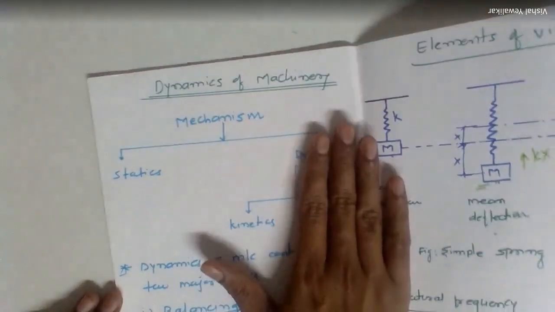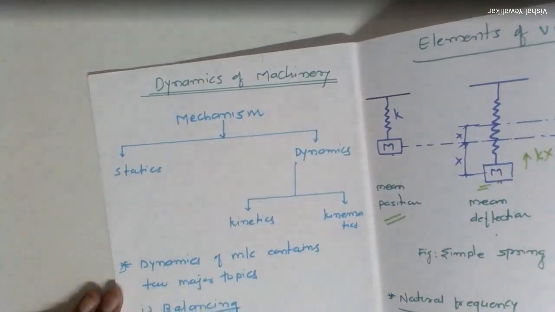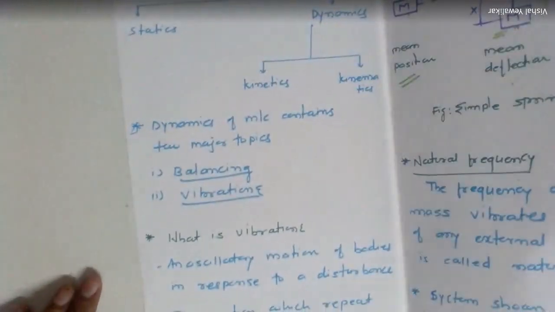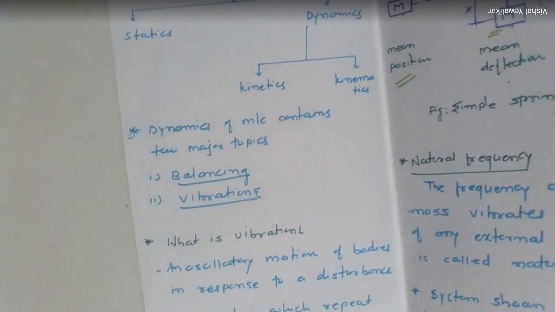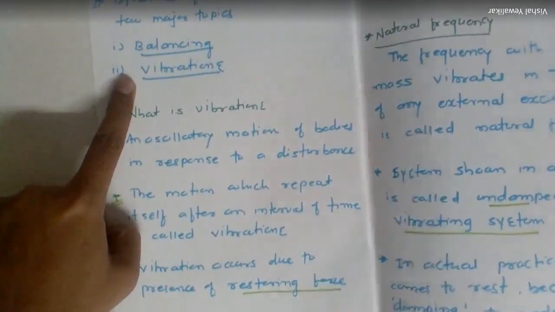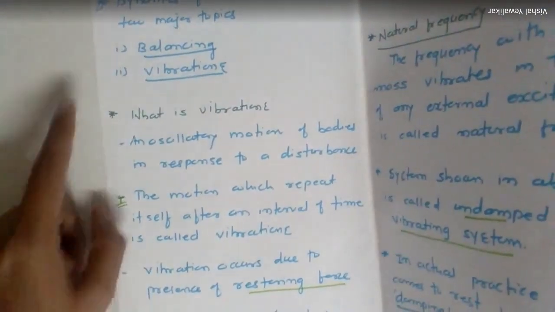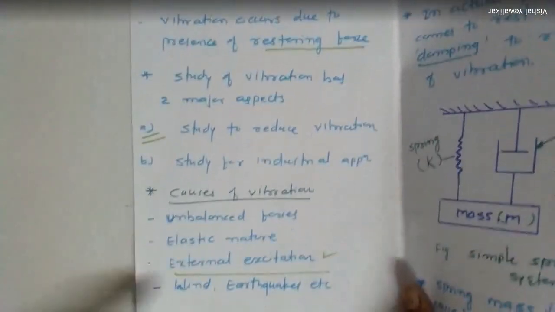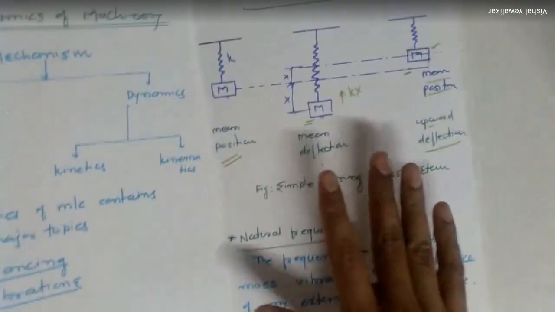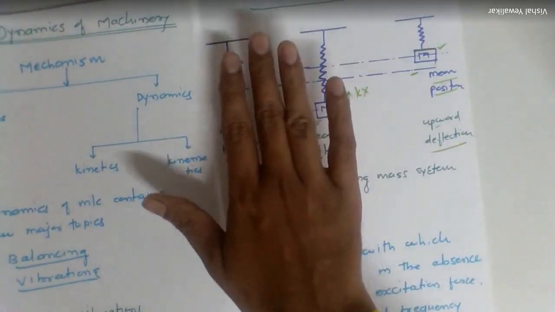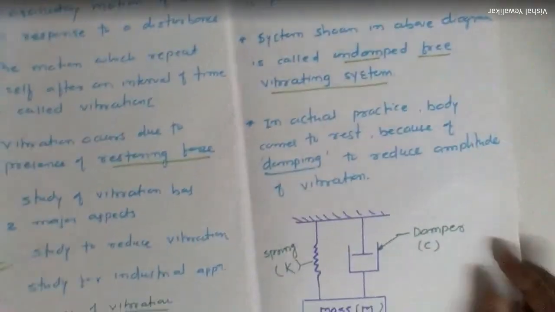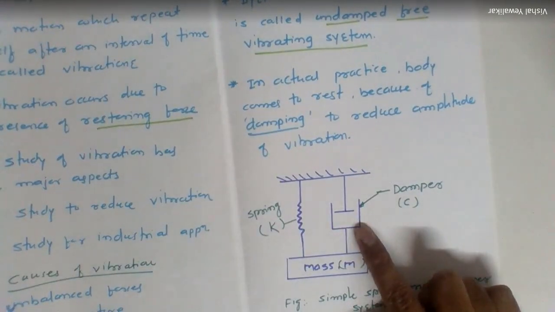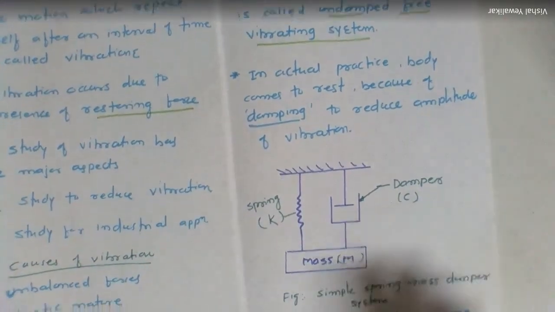So I will quickly revise what we have seen. Initially, we discussed some basic concepts like mechanism, statics, dynamics, then classification of dynamics, kinetics, and kinematics. Then two major aspects of this subject, balancing and vibration. So we started the concept of vibration. We have seen the definition and concept of vibration, the various causes of vibration, then the elements of vibratory system. Firstly, we have seen the spring and mass. Then in actual practice, we use the damper in order to reduce the amplitude of vibration. And we have seen some important terms.